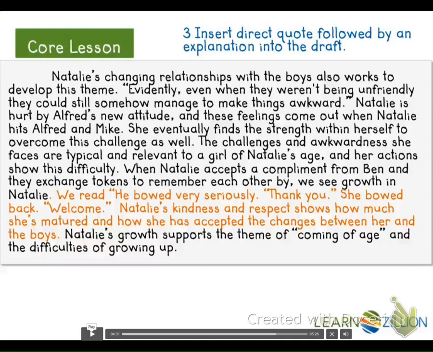Now, if you look at the beginning of that paragraph, where it says, "Evidently, even when they weren't being unfriendly, they could still somehow manage to make things awkward," that is a dropped quote. That's what we do not want to do. We don't want to just plop a quotation right into our paragraph without giving some introduction that it's coming up next. In the orange highlighted part, the author writes, we read, or you could use something like it. In the text it says, or the author writes, and then put your little quote in there.